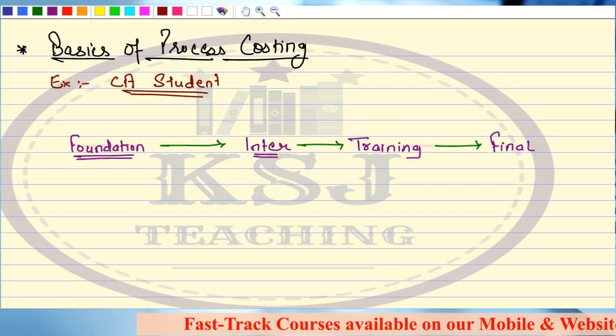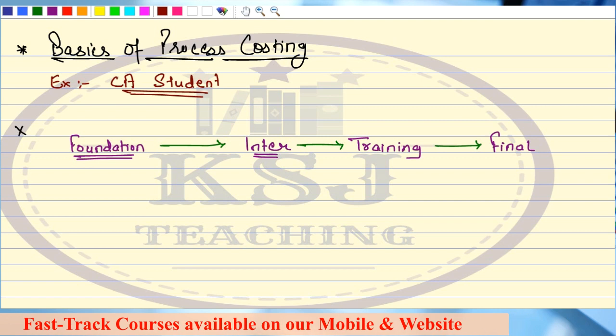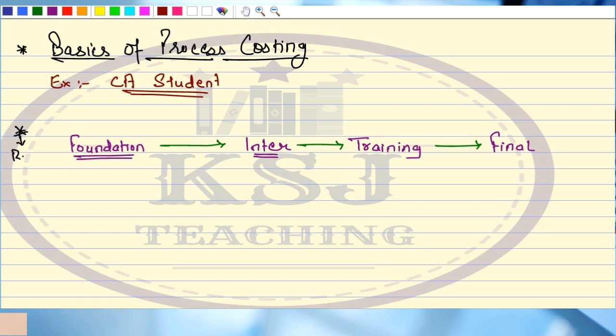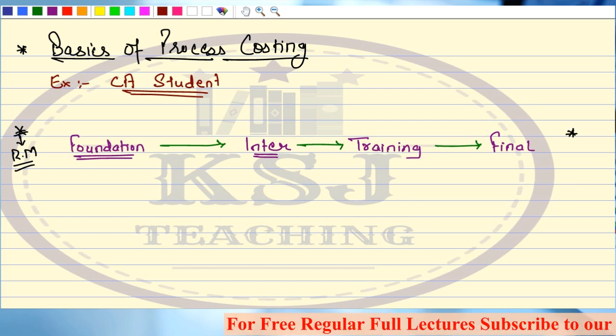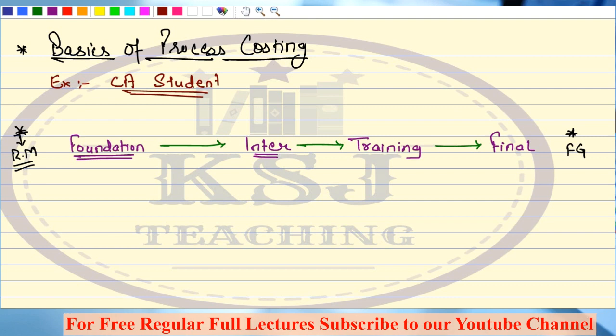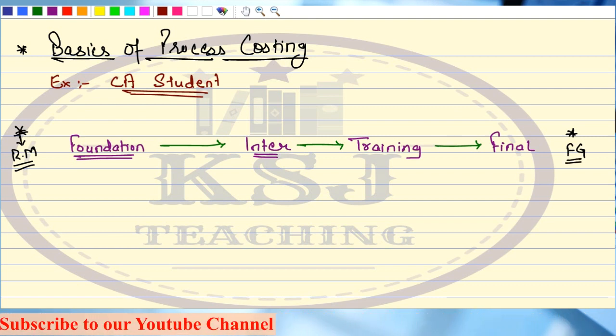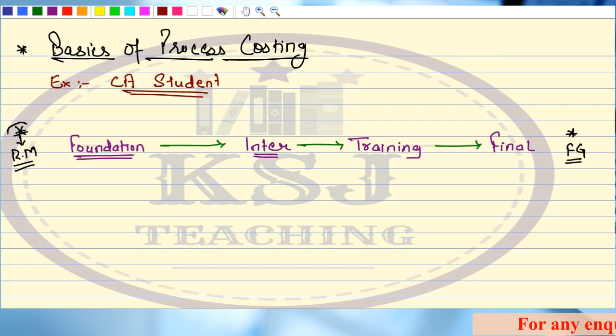Now, at this point, when you are thinking about starting the CA course, before the foundation, you are a raw material. Do you agree with it? After the clearance of your final exam, when you become a chartered accountant, you will become a finished good. Isn't it? So if you want to convert a raw material into a finished good, you are a raw material at this level, after clearing your +2 exams.